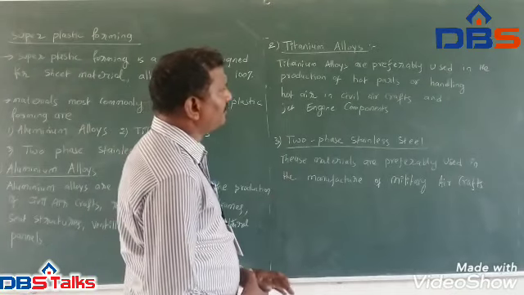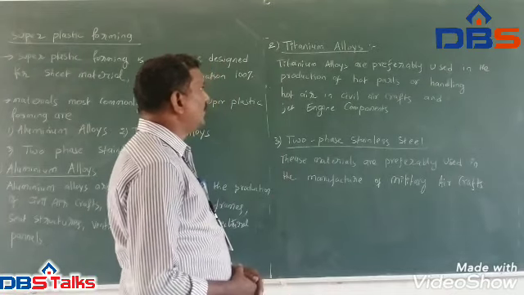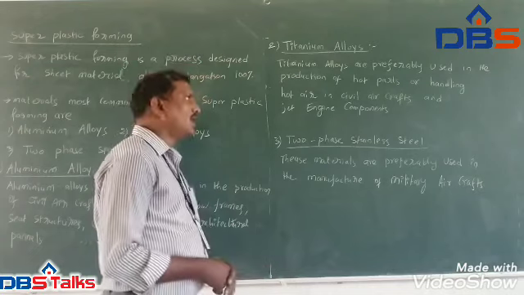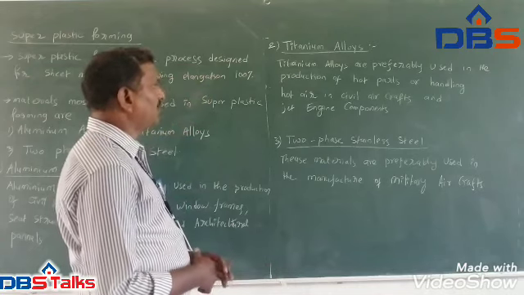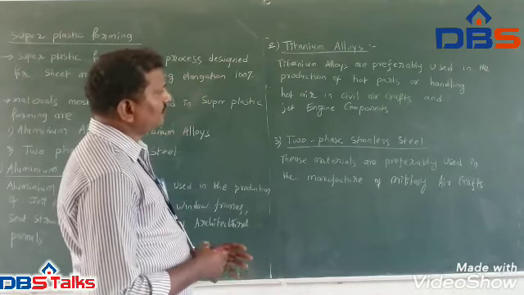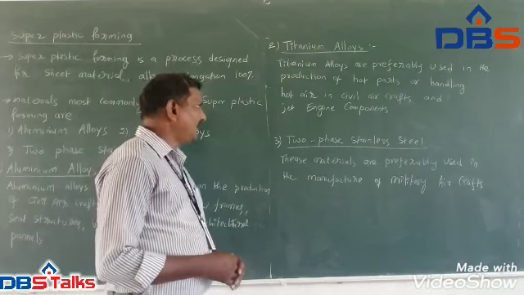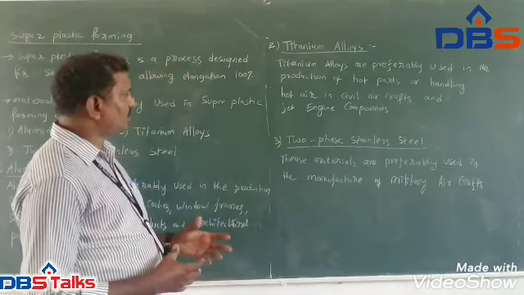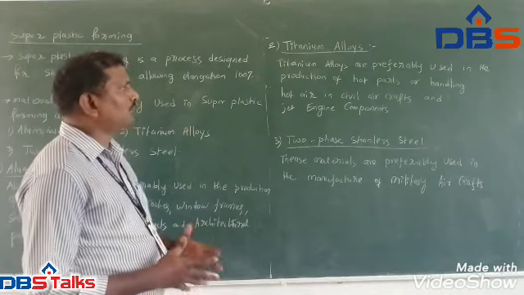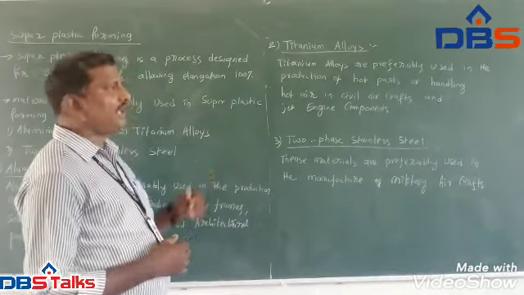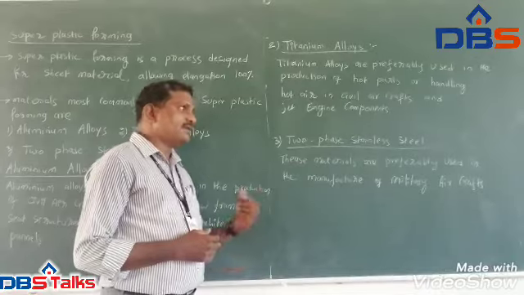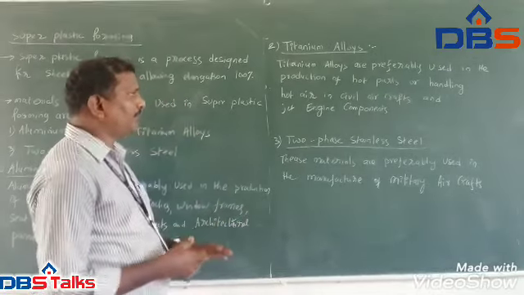Titanium alloys are preferably used in the production of parts handling hard air or hard fluids in civil aircraft and jet engine components. In these, compressed air and hot gases play a very important role.